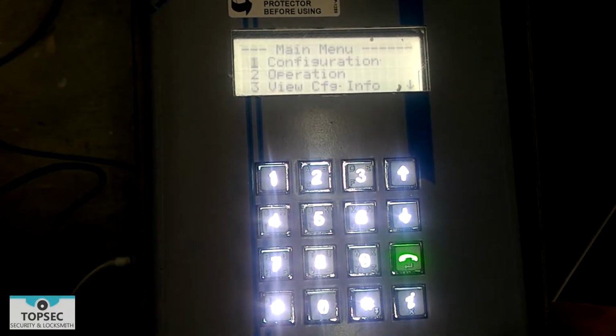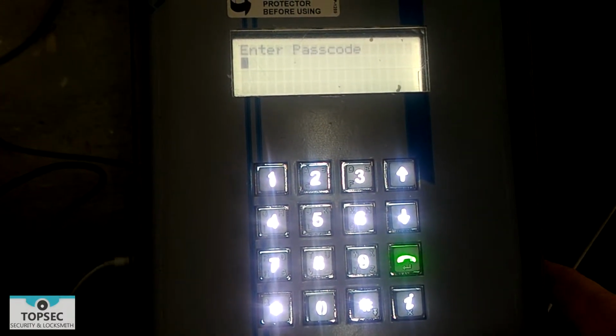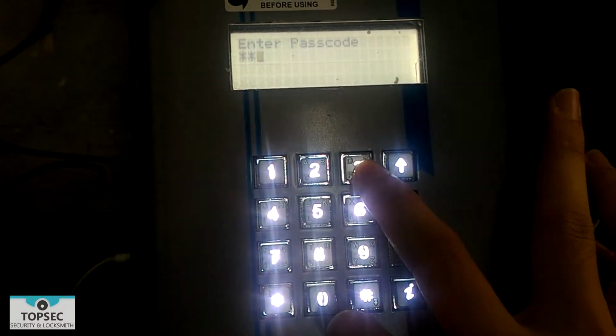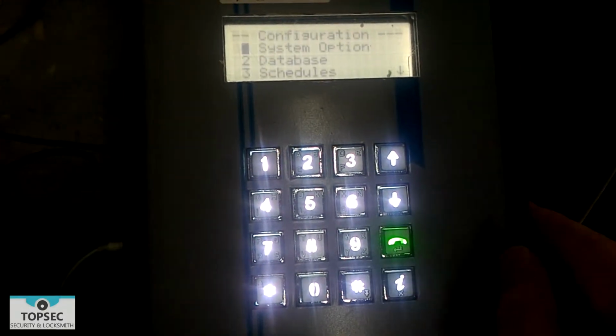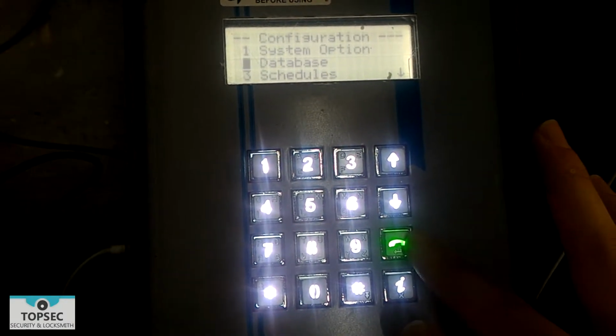On the main page, select configuration. Enter 3333 for the passcode. Dial button. Then select to database. Dial button.